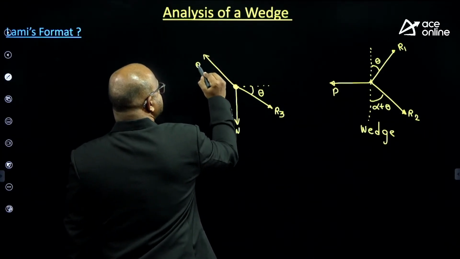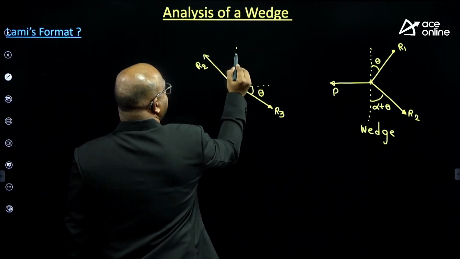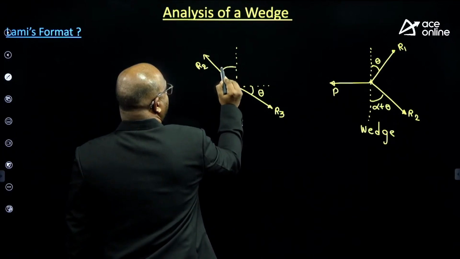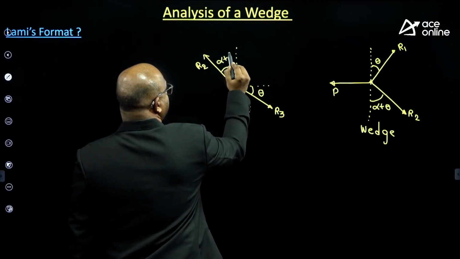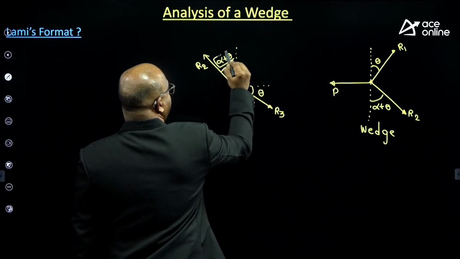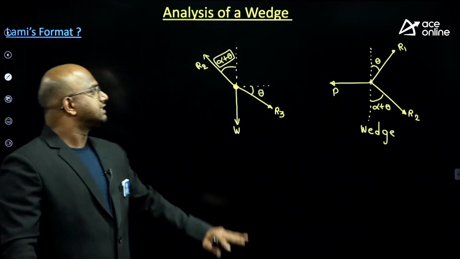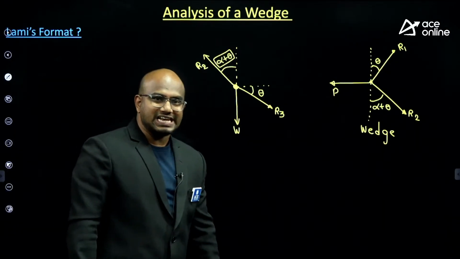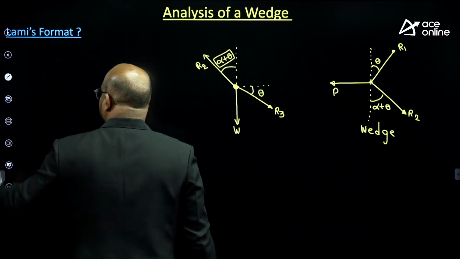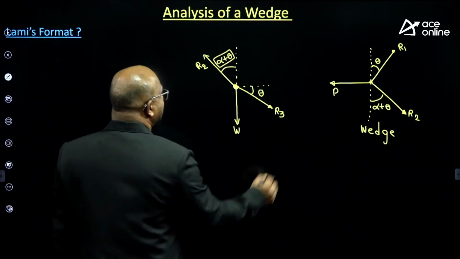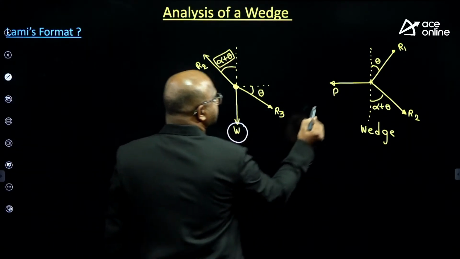How much is this R2 making with respect to vertical, guys? Alpha plus theta. Alpha plus theta, guys. Are you getting it, everyone? So this is the Lami's format. But in this format, I want the relationship between W versus P.